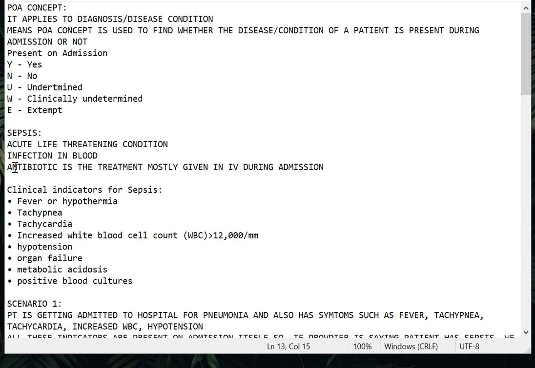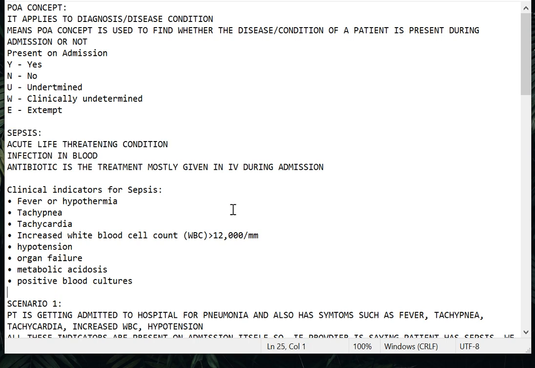So for this, if we think logically, we will be providing antibiotics, because for all infections we provide antibiotics during inpatient admission. Mostly we'll be using IV, intravenous, through the vein, to give the antibiotics. So this is in short what sepsis is. You need to remember this.